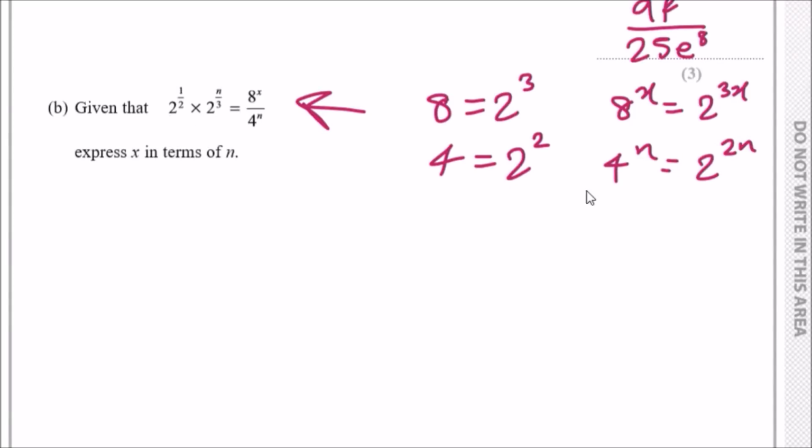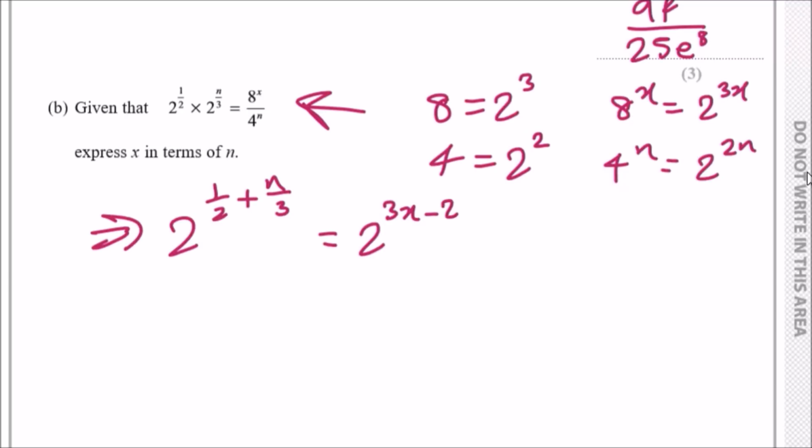Now, another thing to note is that, thankfully, because they're all 2's now, if you're multiplying terms, you can add the powers. If you're dividing terms, you can subtract the powers. So 2 to the power half times 2 to the power n over 3, this is going to give us 2 to the power half plus n over 3. On the right side, if you're dividing, you subtract. So we subtract these two. So 2 to the power 3x and 2 to the power 2n, we subtract them. So we can have 2 to the power 3x minus 2n.